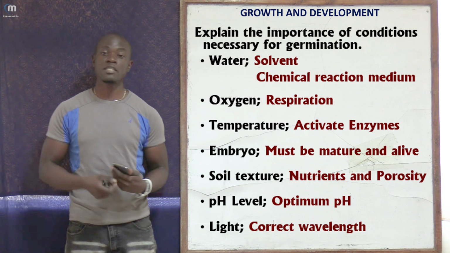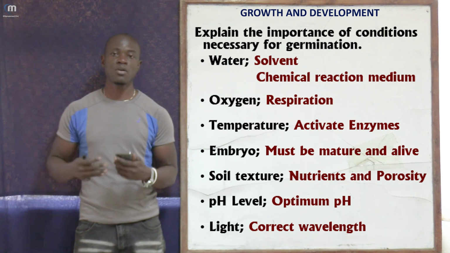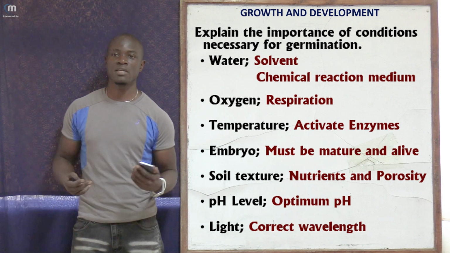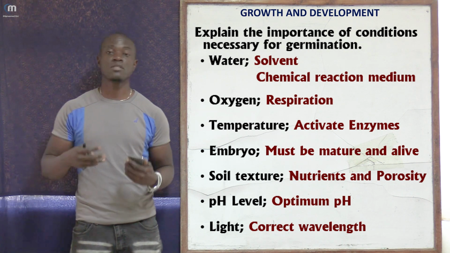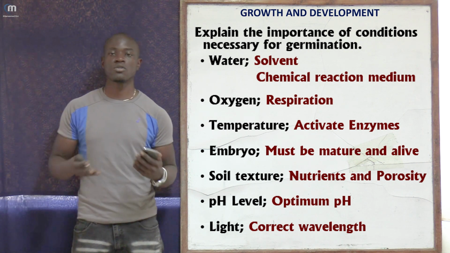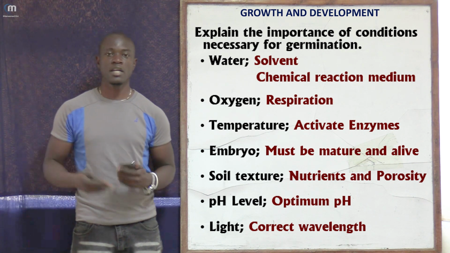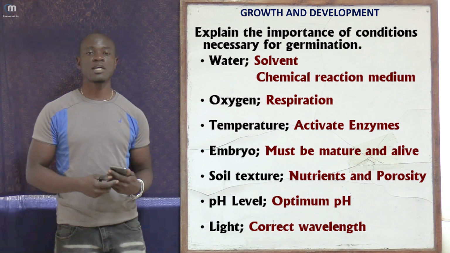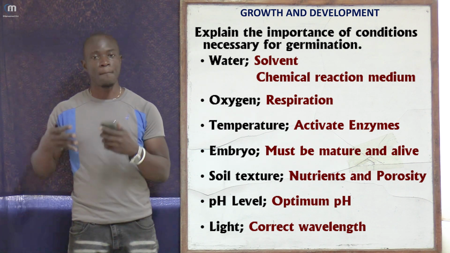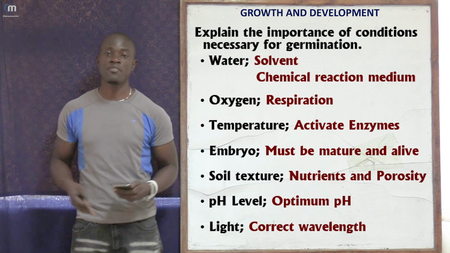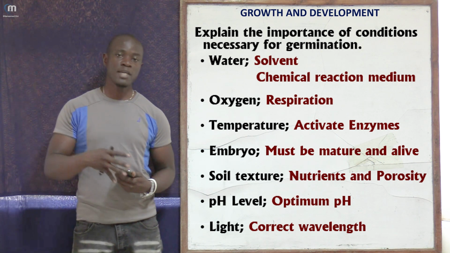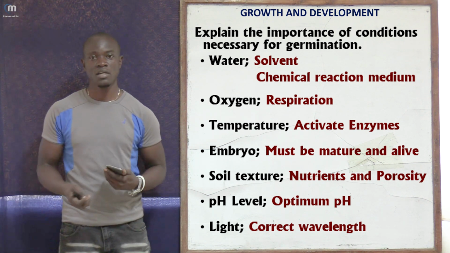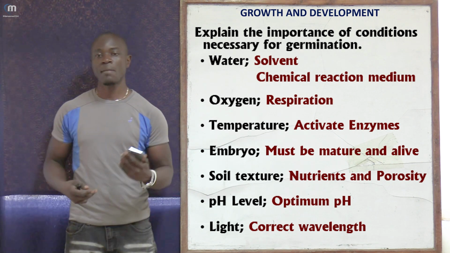Apart from that, you can say that it is through water whereby different chemical reactions take place. So the different metabolic reactions within the seed or within the plant which is germinating, that is also where in water most of these chemical reactions take place inside the germinating plant. Apart from that, you can also see that water softens the seed coat, thereby breaking the dormancy. Because remember, for the heat treatment, we can place the seeds in warm water in order to make the seed coat become soft, and then germination will take place, among others.